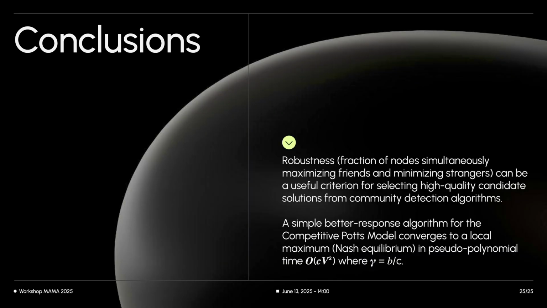From our contributions and experimental findings, we can draw a couple of main conclusions. Firstly, the concept of node and partition robustness, where nodes simultaneously maximize their friends and minimize their strangers within their community, can be a useful criterion for selecting among candidate community structures. Partitions with higher robustness often correlate well with the ground truth. Secondly, we've shown that a simple better response algorithm for the competitive POTS model is guaranteed to converge to a local maximum, or Nash equilibrium, in pseudo-polynomial time. This provides a theoretical underpinning for efficiently finding this potentially robust solution.